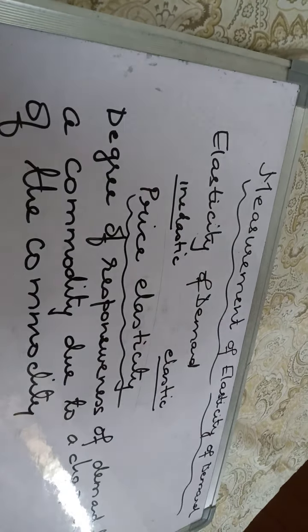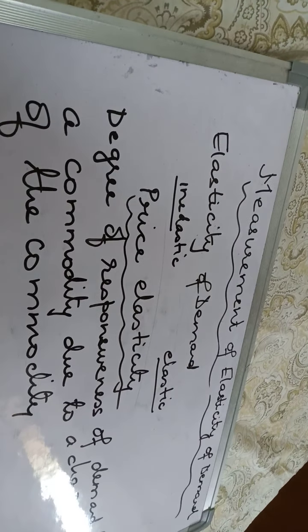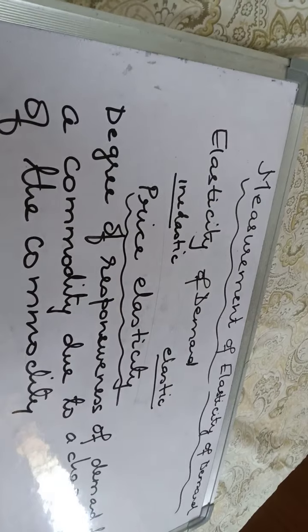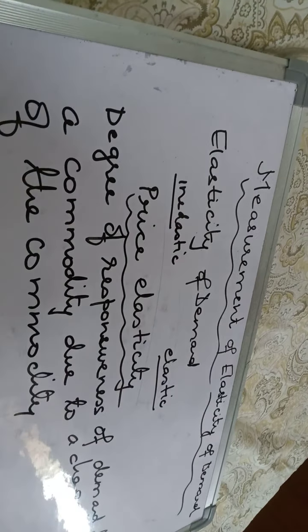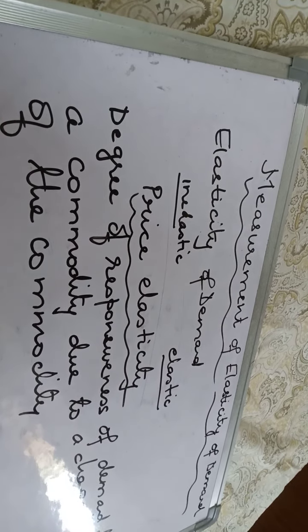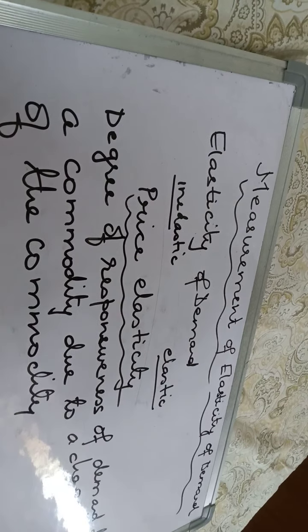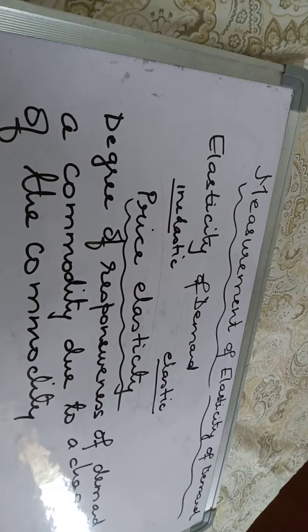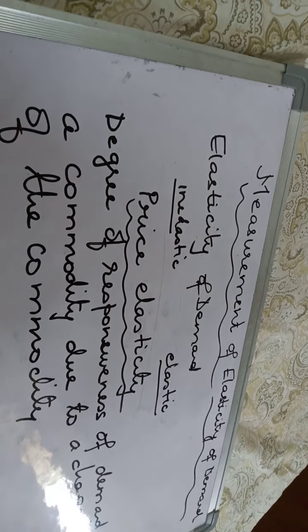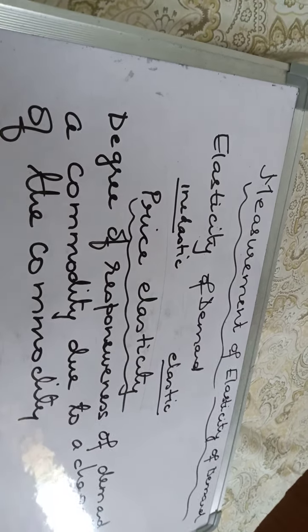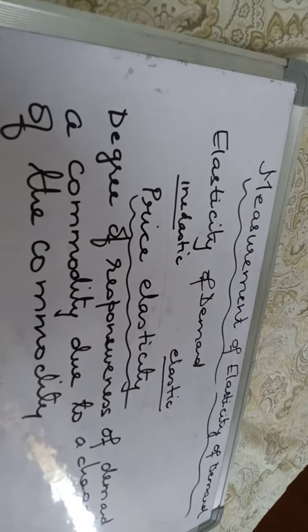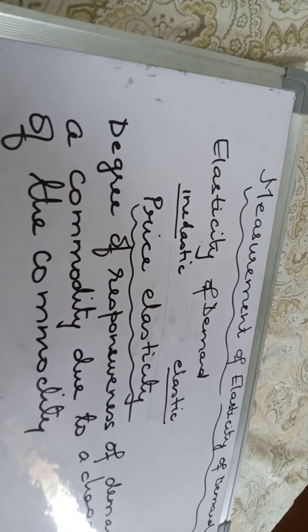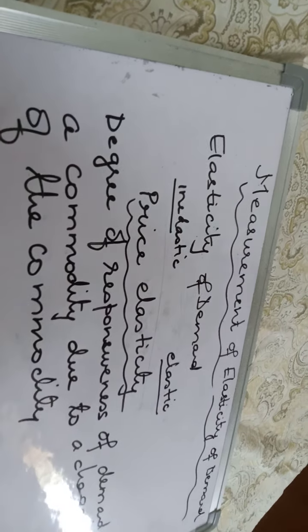So even if the price is high or low, this commodity will be bought at a certain fixed quantity. Whatever be the price, high or low, your demand for the commodity is going to be the same. So even if you keep a very high price, you find that the demand is not going to change.